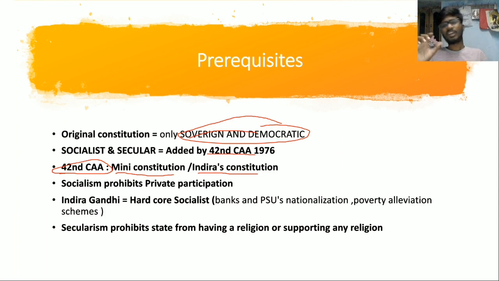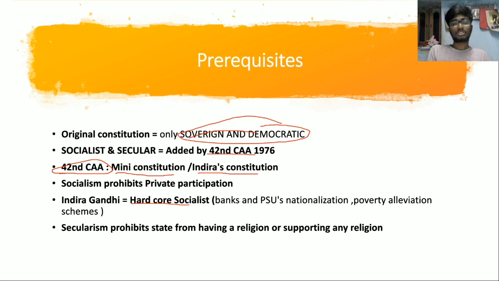Now, why did the Indira Gandhi government add these words socialist and secular to the preamble? Because of very personal reasons: Indira Gandhi is a hardcore socialist. Because of her hardcore socialism, a split occurred in the Congress party, and the then Congress president Nijalingappa expelled Indira Gandhi from the party, and the Congress got split into two, Indira Gandhi on one side and Nijalingappa on the other side. This happened because she is a hardcore socialist.